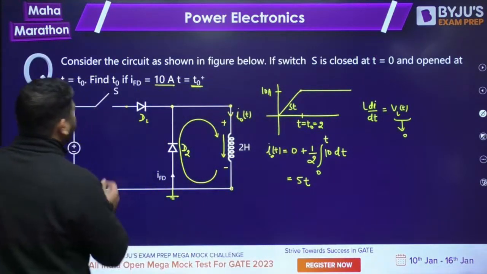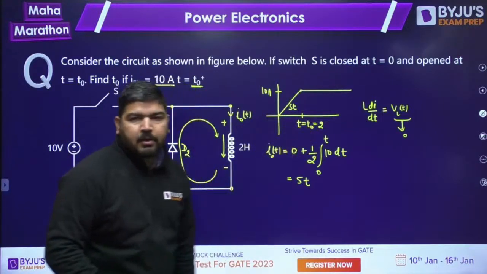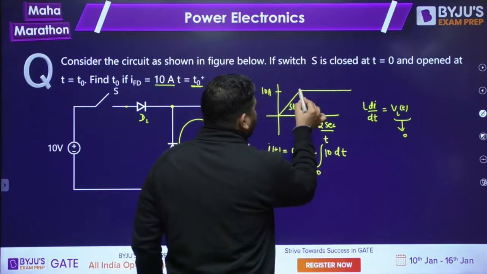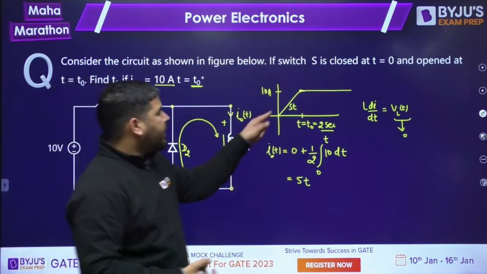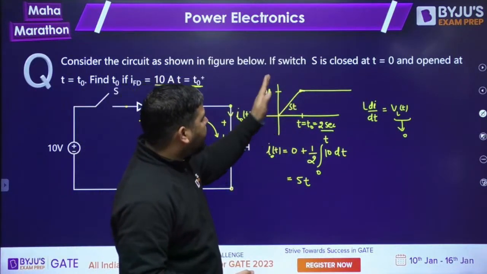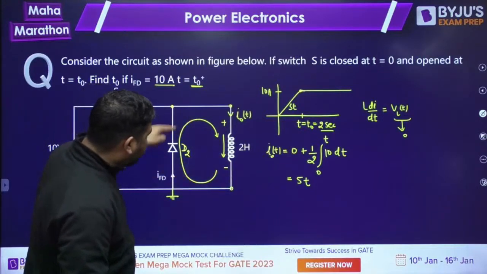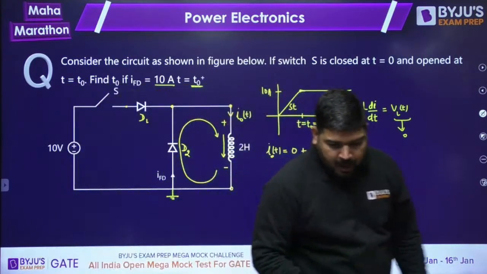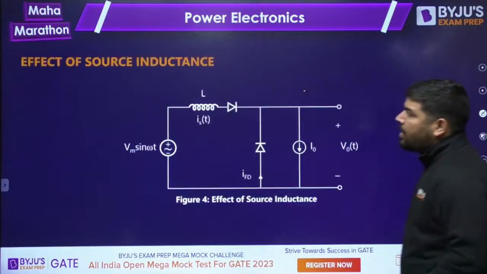So what is the t naught time at which the switch is opened? It should be 2 seconds, because it has to reach 10 ampere, and this equation is 5t. So to reach 10 ampere, it will take 2 seconds. Just after 2 seconds, you open the switch. So the 10 ampere will circulate here, and at t equal to t naught plus, the current remains as 10. I hope it is clear. Answer is 2 seconds. Let's come to the next thing.